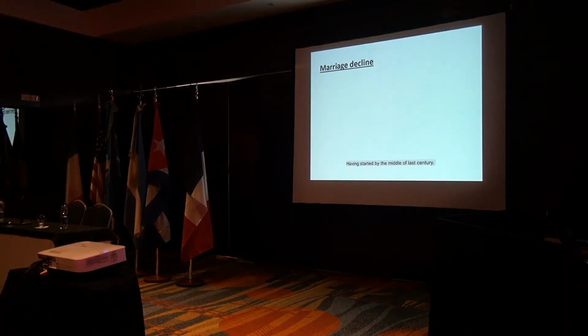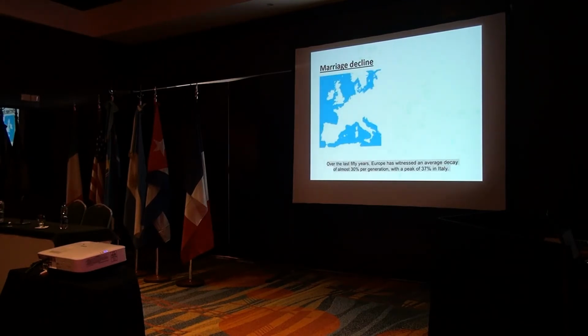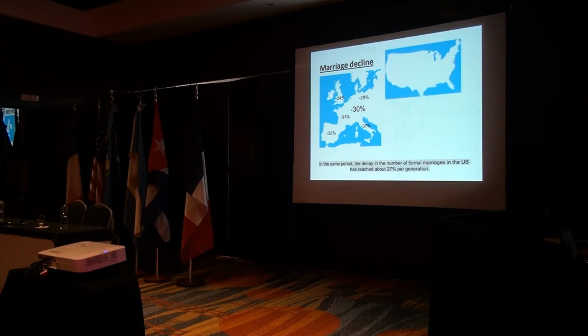Having started by the middle of last century, the decline in the number of formal marriages is a widespread and sustained social phenomenon in many modern societies. Over the last 50 years, Europe has witnessed an average decay of almost 30% per generation, with a peak of 37% in Italy. In the same period, the decay in the number of formal marriages in the United States has reached about 27% per generation.